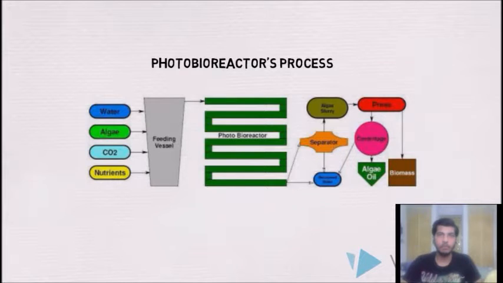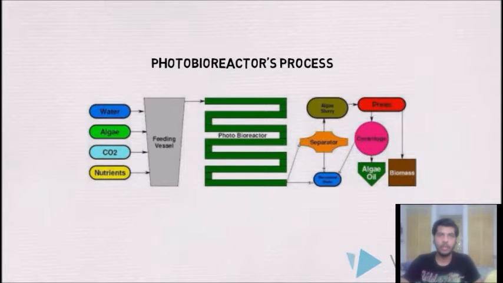After the algae have completed the flow through the photobioreactor, it passes back to the feeding vessel. As it progresses through the hoses, the oxygen sensor determines how much oxygen has built up in the plant, and this oxygen is released in the feeding vessel itself. It is also at this stage that the optical cell density sensor determines the harvesting rate.